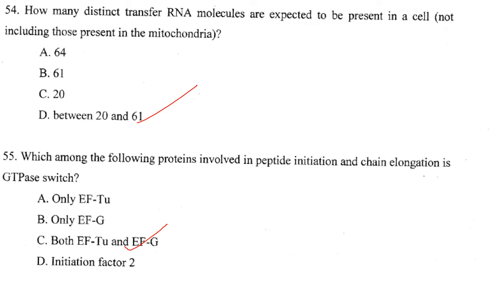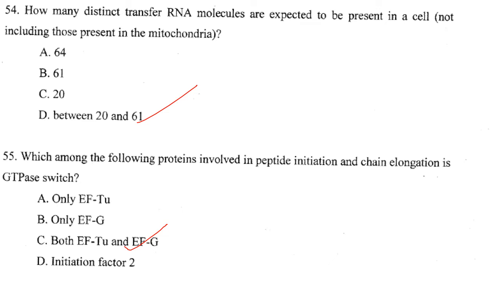However, many amino acids have more than one tRNA. So the number of separate ones is greater than 20. So the answer will be between 20 and 61.